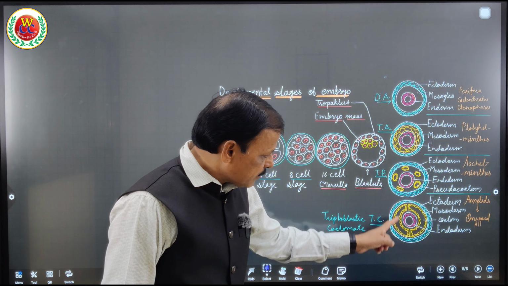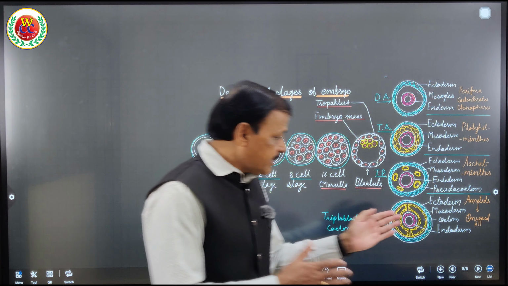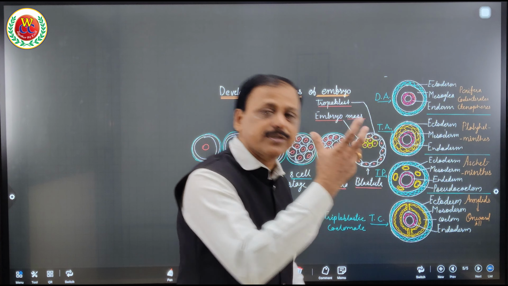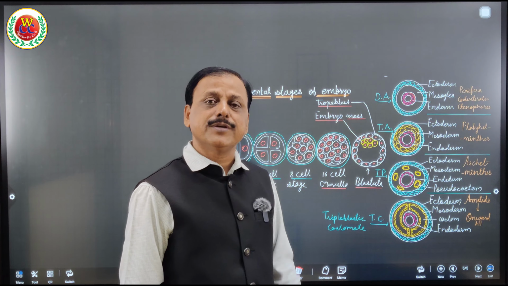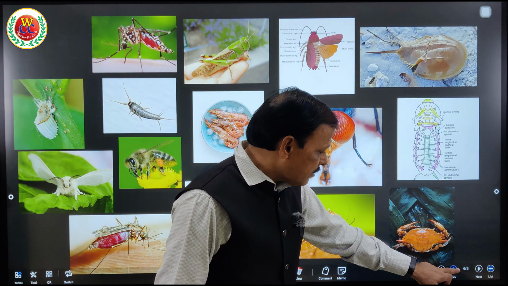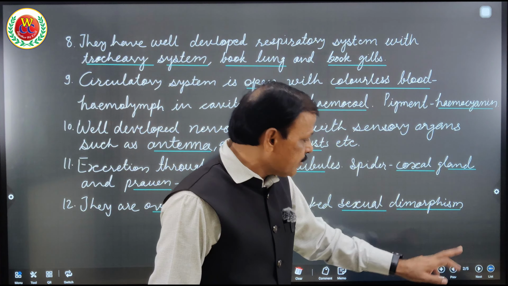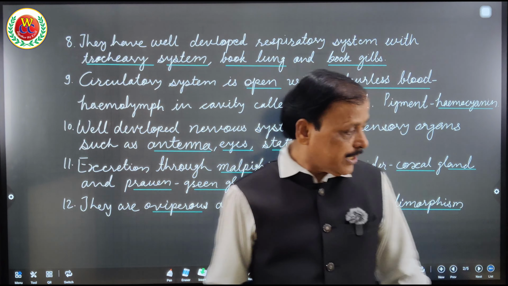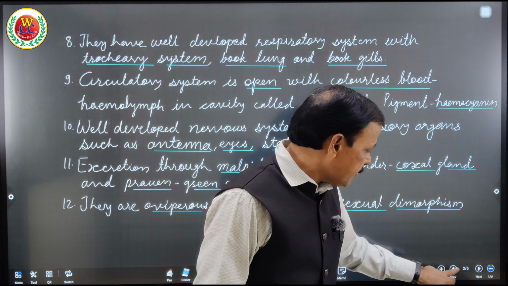In mesoderm you will find a clear cavity, so that they have cells to produce the organ system and space also to accommodate the organ system, which I already explained to you in Annelids. Therefore, they are triploblastic coelomate with well developed organ systems and organ system level of organization.